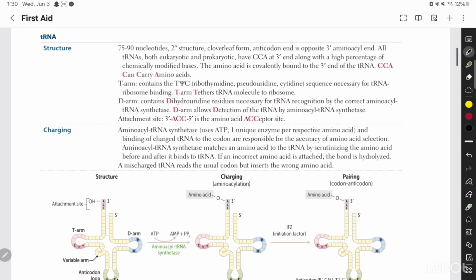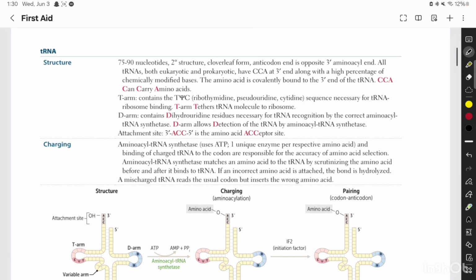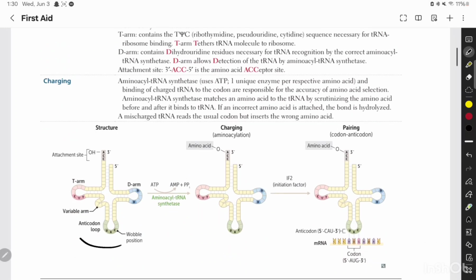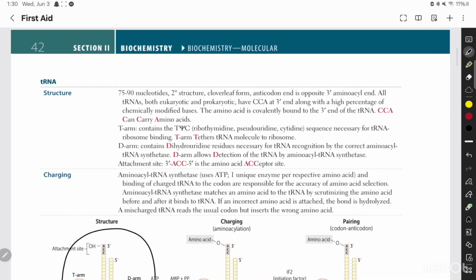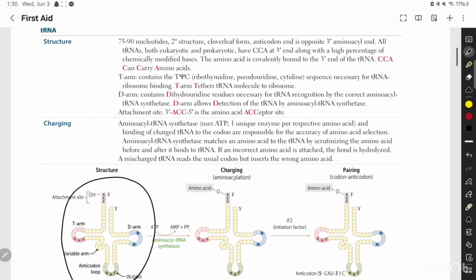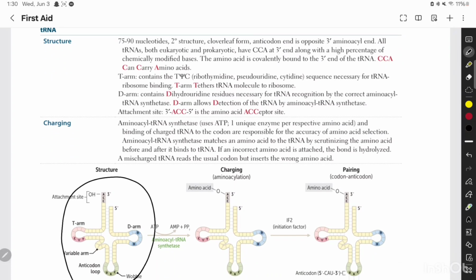Now if we move on to the structure of transfer RNA, we need to remember that it has a 75 to 90 nucleotide structure. It has a clover leaf. You've learned this back in your pre-med or in your first year of med school. You need to remember there is an anticodon end that is opposite the 3' aminoacyl end, and they have a CCA at the 3' end. So this is the 3' aminoacyl end, and this is a CCA sequence because we read it from the 5' to 3' direction. And you need to remember that the amino acid is covalently bound to the 3' end of transfer RNA.